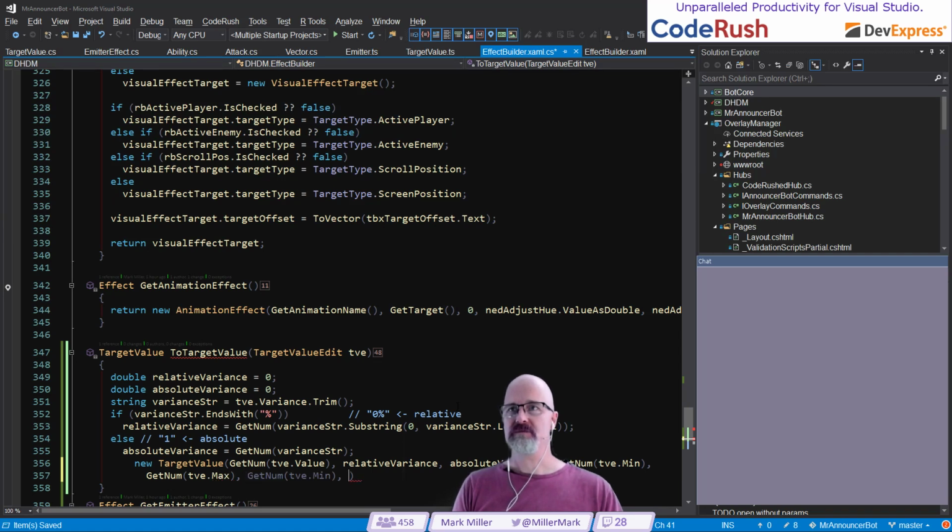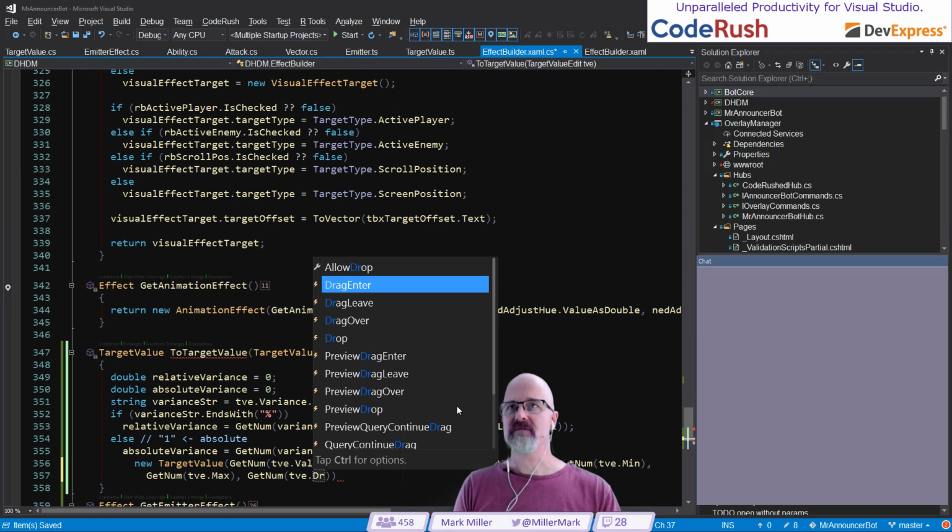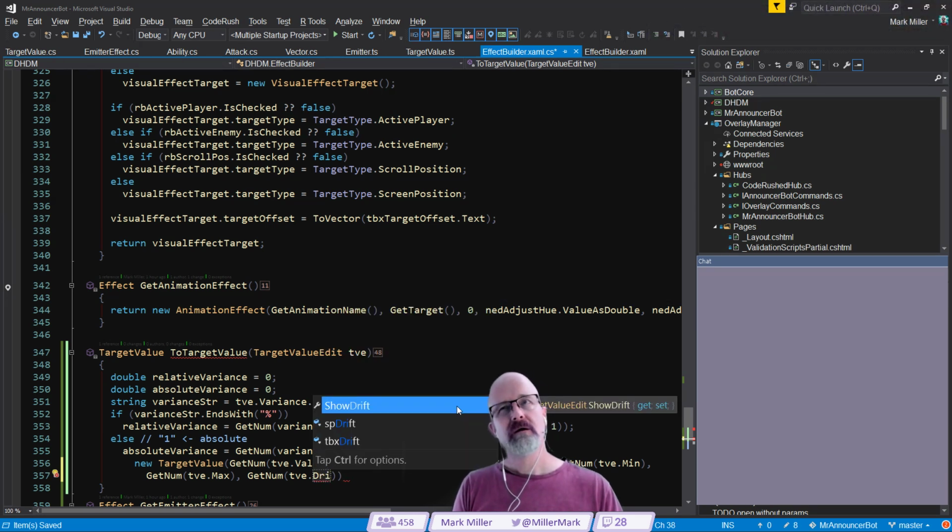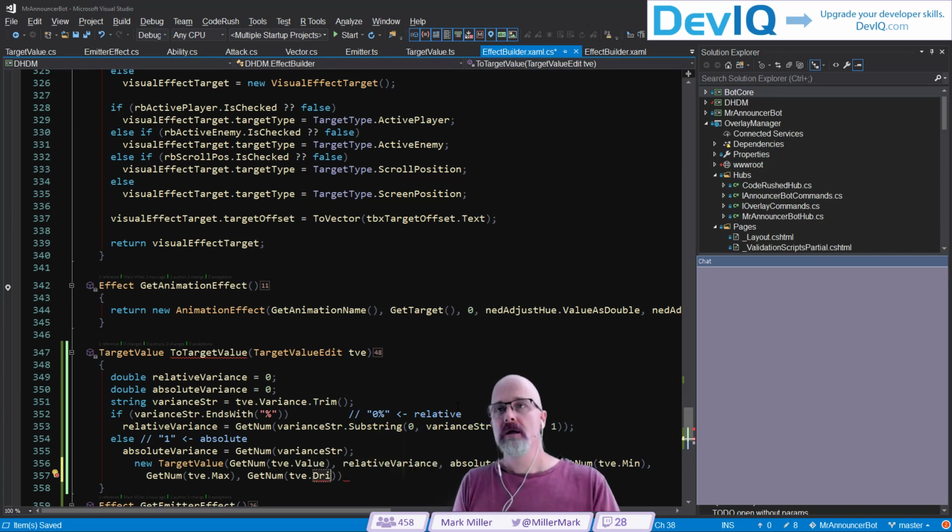And might as well throw in my drift. Did I put these in the right spots? I have a feeling. What? I don't have a drift property in my target value edit? I think I need to add a drift property. Let's go figure that out. What's going on with target value edit?